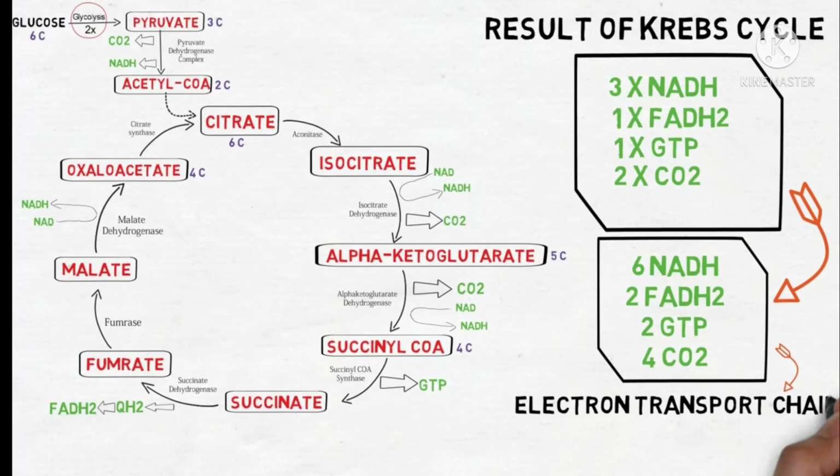There are some inhibitors also. Fluoroacetate is an inhibitor of the aconitase enzyme. Arsenite is an inhibitor of alpha ketoglutarate dehydrogenase enzyme, and malonate is an inhibitor of succinate dehydrogenase. These are the vital enzymes in this pathway. So these are the reactions that take place in the Krebs cycle. Finally we can understand that in one cycle acetyl coenzyme A gives 12 ATP in the TCA cycle.